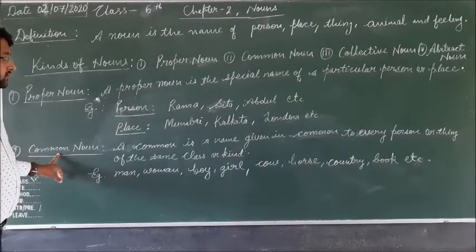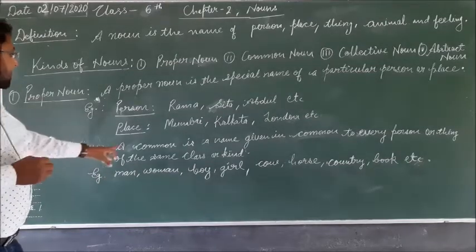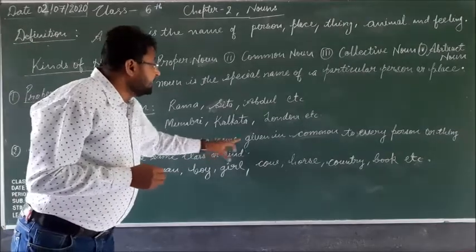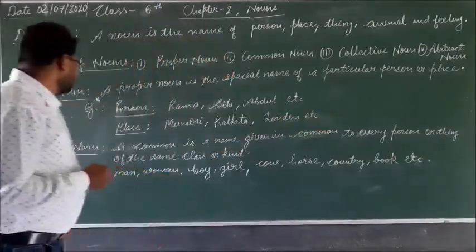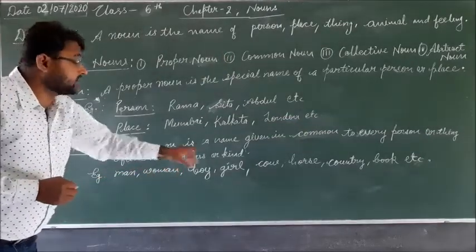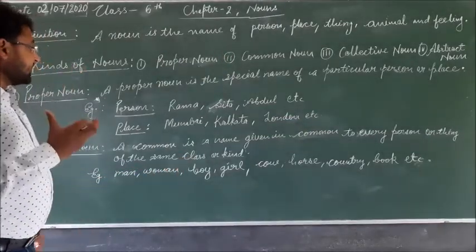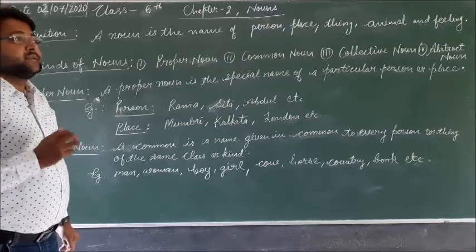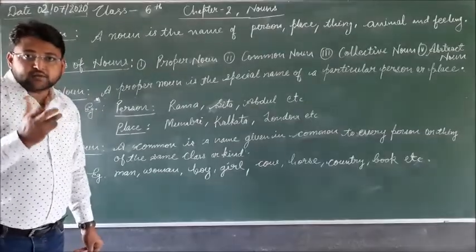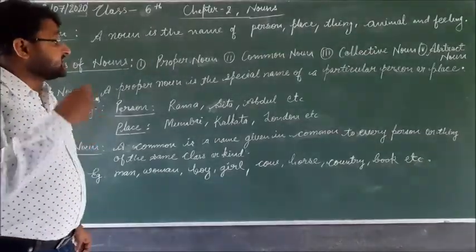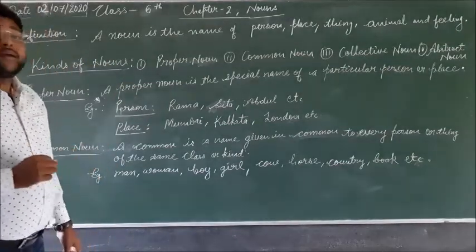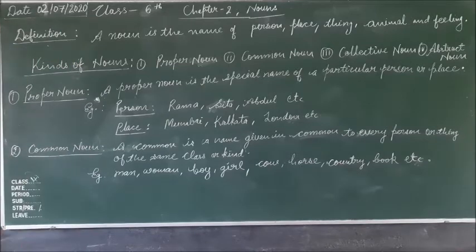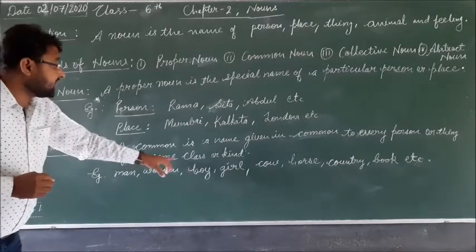Second is the common noun. What is a common noun? A common noun is a name given in common to every person or thing of the same class or kind. So this is the common name. It means a common noun is the common name. It is given in common to every person or thing of the same class or kind.